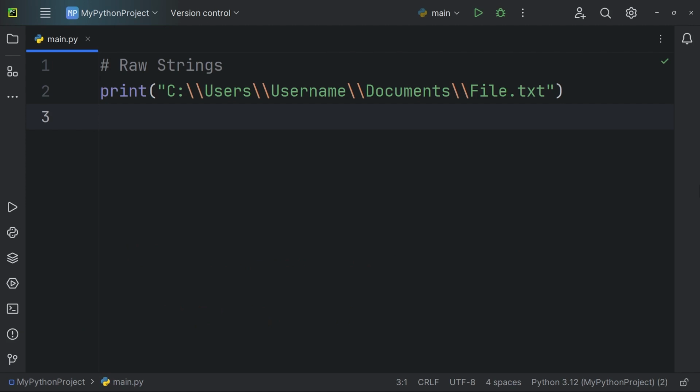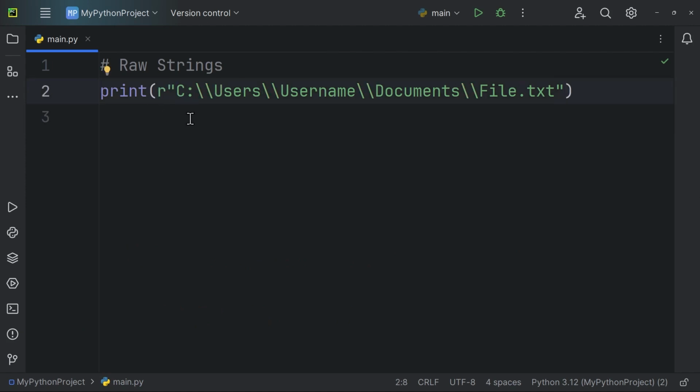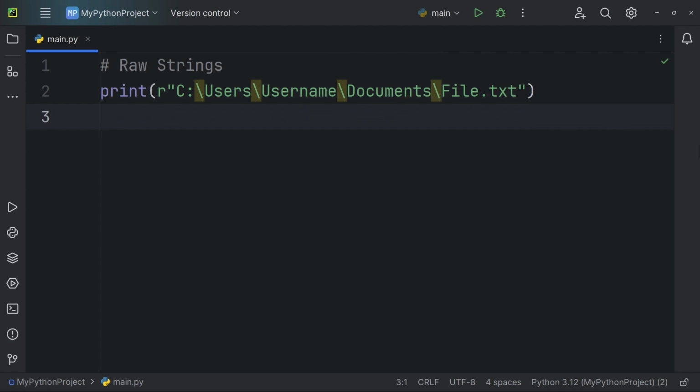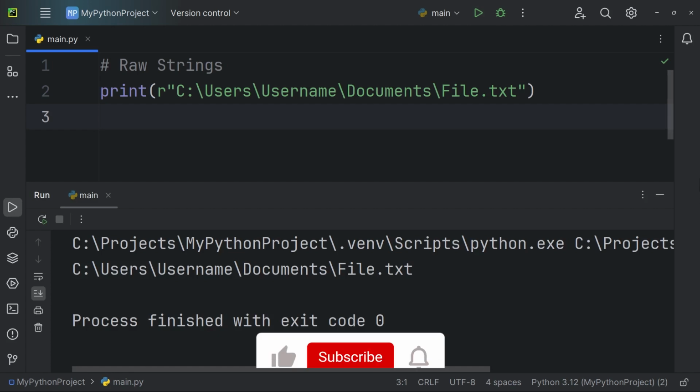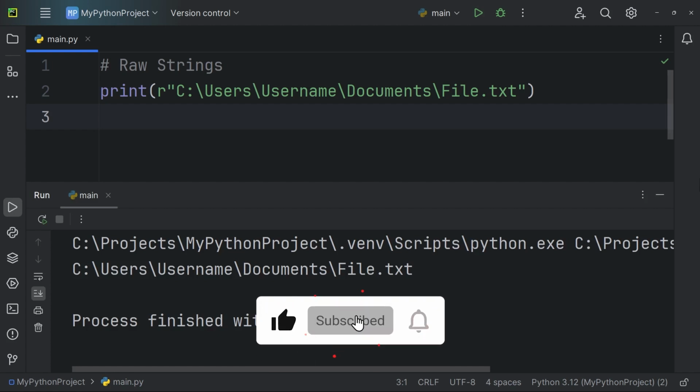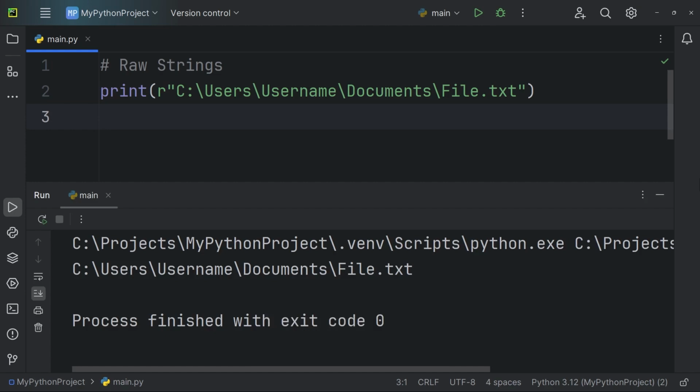Now let's modify this example using a raw string. We first add the letter R before the opening quote of the string. Then, we can remove the extra backslashes that were used as escape sequences. The backslashes are treated as literal characters, and no escape sequence interpretation occurs. You'll notice that PyCharm no longer highlights backslashes differently. This makes our code cleaner and easier to read, and of course, it will still print correctly when we run it. Raw strings are particularly useful when working with regular expressions, Windows file paths, or any string that contains many backslashes.